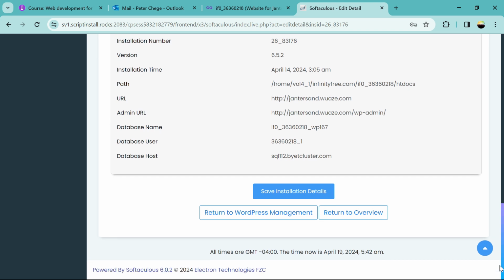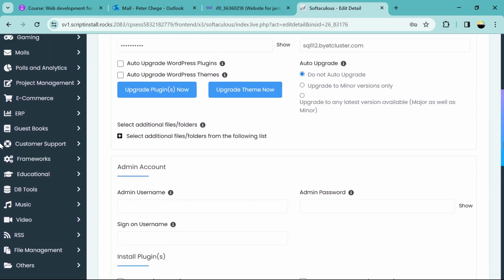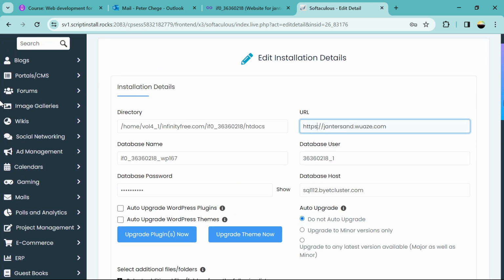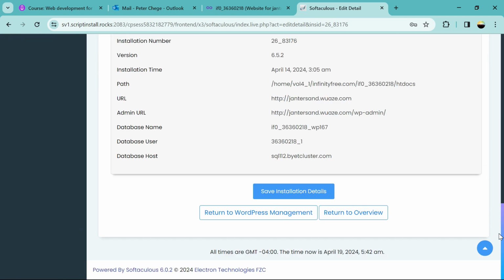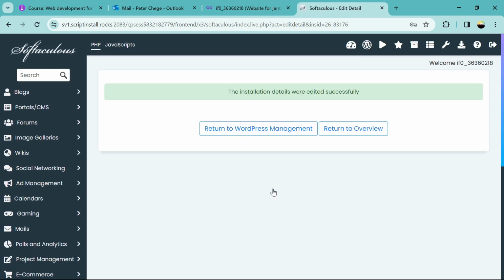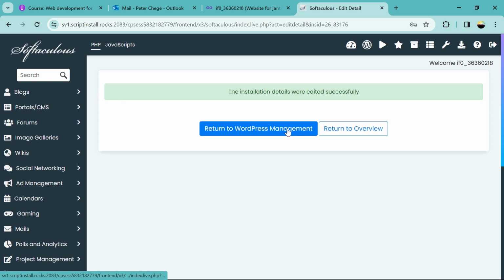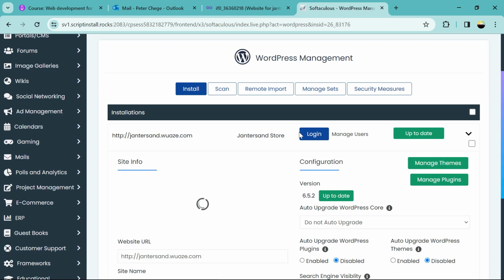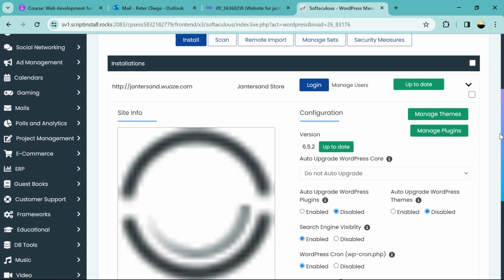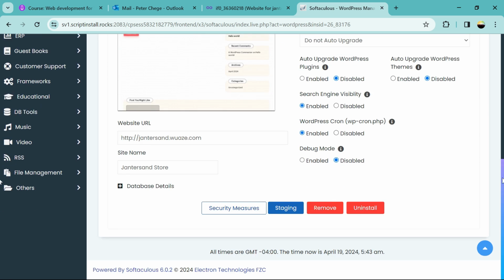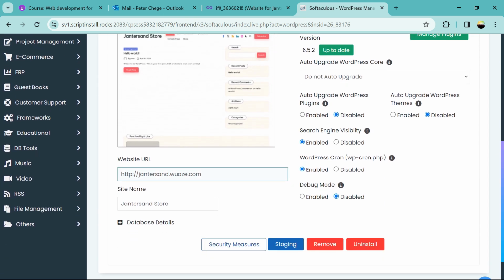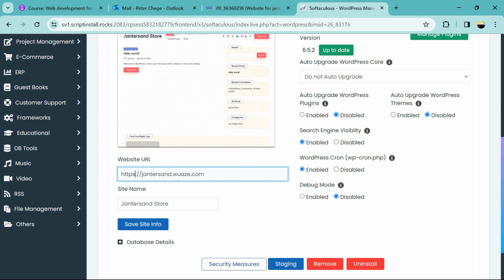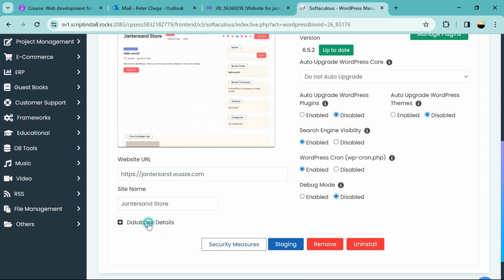Let's confirm whether there is anything else we need. So let's save this. So let's go back. We confirm the details. So the website URL here we change to HTTPS, then save site info.